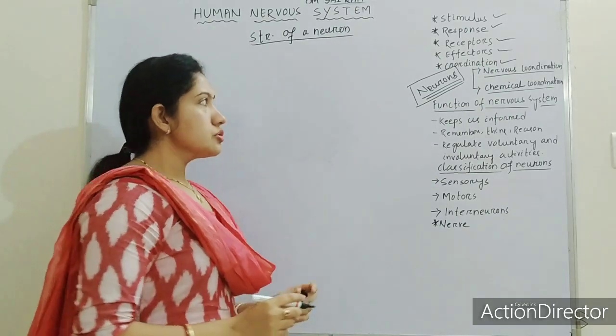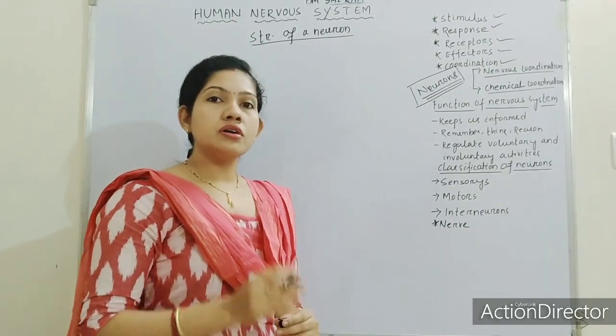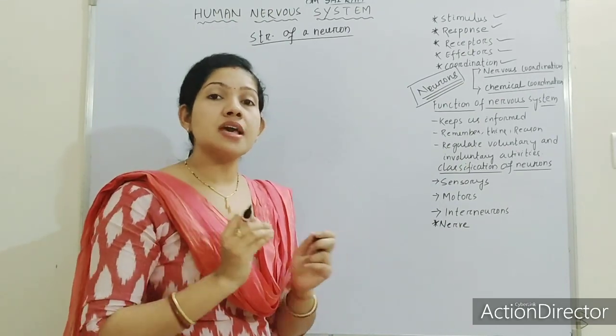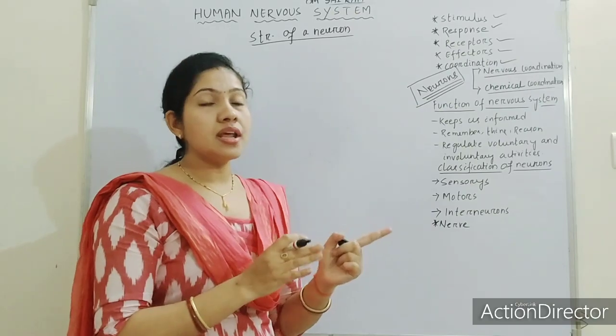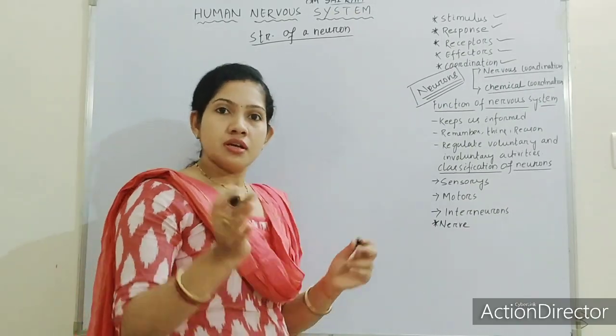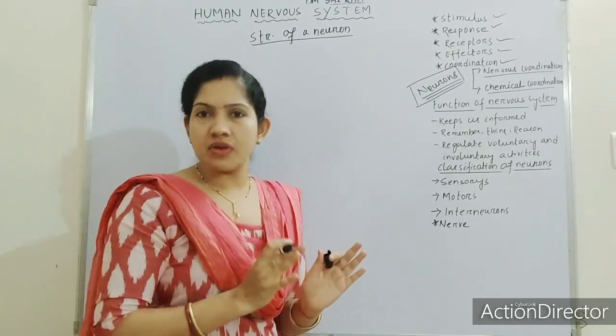Whenever we are talking about the structure of a neuron, we have two important parts associated with it, cyton and axon. Remember these terms? So I am drawing the structure. Just have a look and listen to all the terms very carefully.